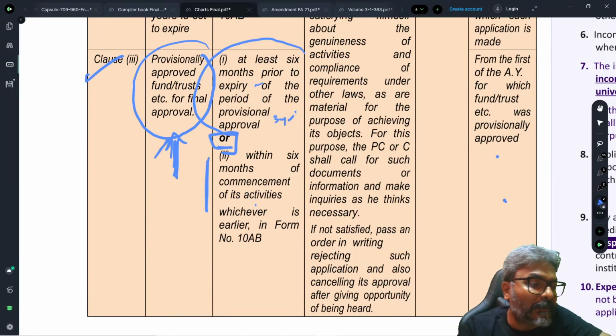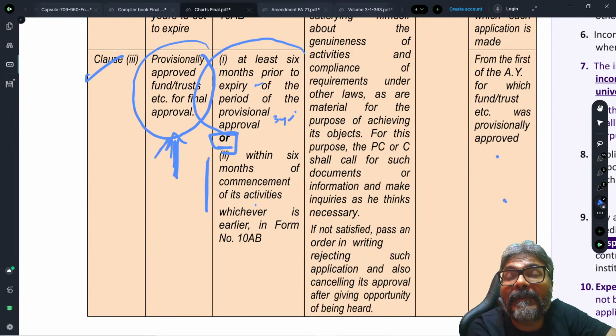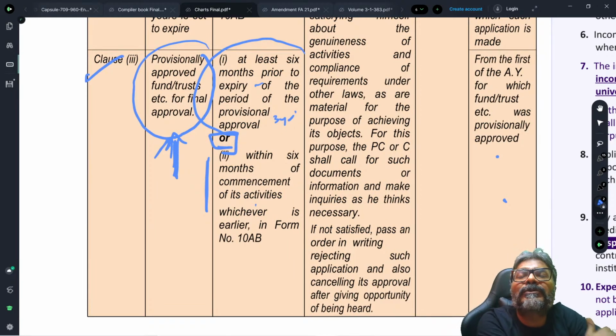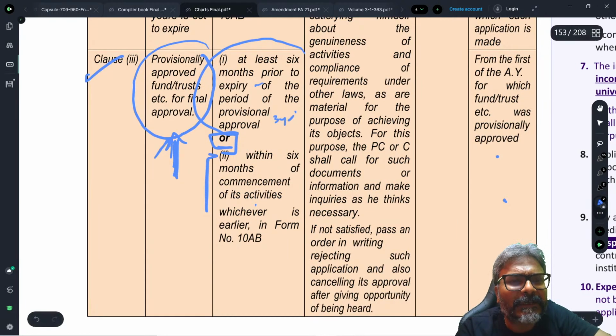6 months from the commencement of the activity, students. What does it imply? It implies that commencement of activity means when they start doing their charitable purpose. That is what they are trying to suggest. The activity may get commenced right from day 1. I am trying to start my trust, but I am not in a position to do the charity, because right now there are not sufficient reserves or sufficient profit for me to do the charity. That could be the logic that they can give in this regard.